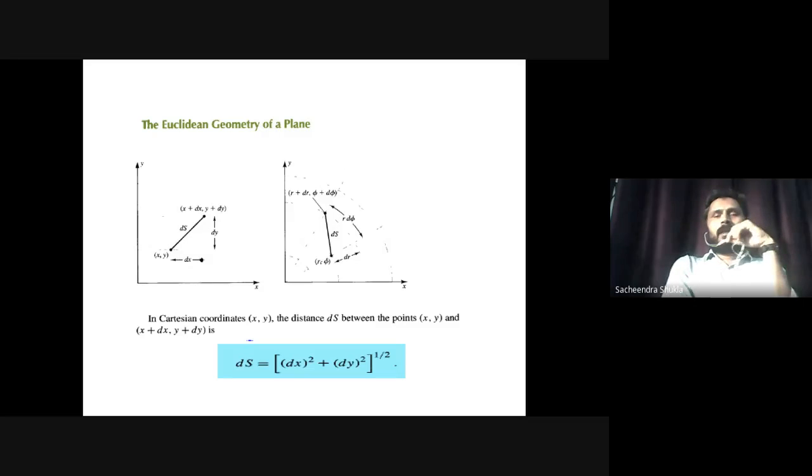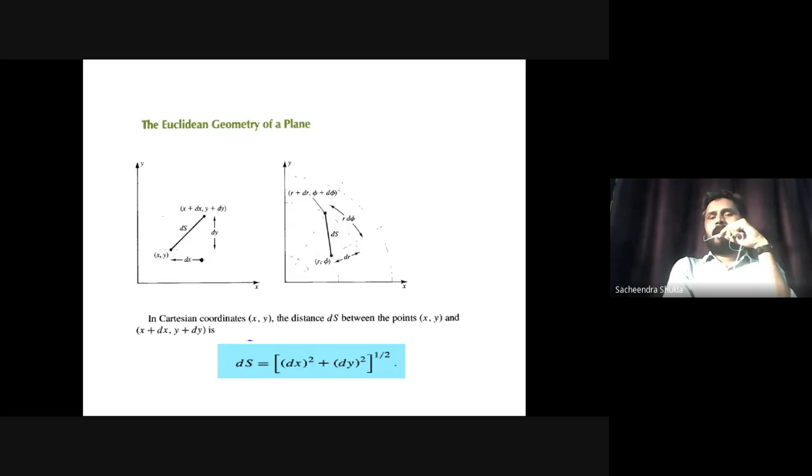So let's talk about Euclidean geometry of the plane, the concept that you all are aware of. Here on the left hand side, I have a figure, and in this figure I have two points. It's very elementary mathematics. I have taken two points, one with the coordinates x, y, and another with the coordinates x plus dx and y plus dy.